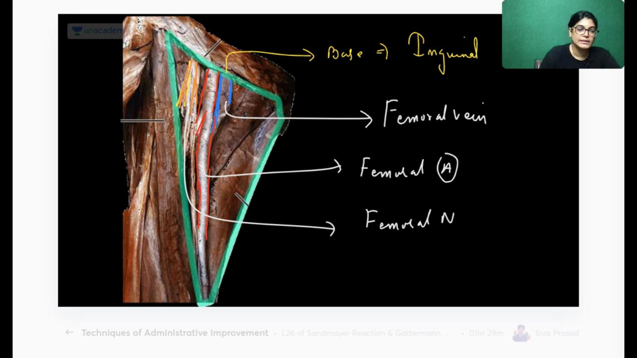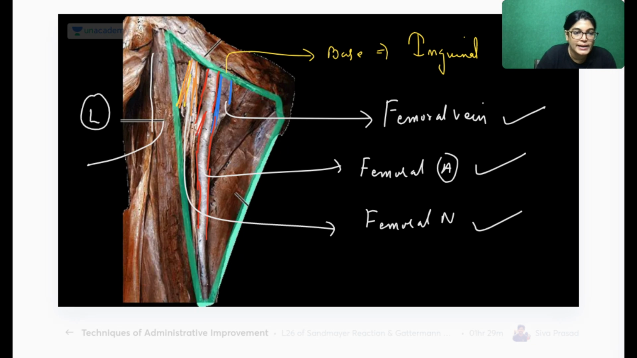So in this diagram, you can clearly identify the structures from medial to lateral. Medial most is femoral vein, then femoral artery, and then femoral nerve. The other muscle also you can identify. This is L for lateral aspect, and laterally which muscle is this? I am just highlighting this muscle. Very nicely, yes, sartorius.